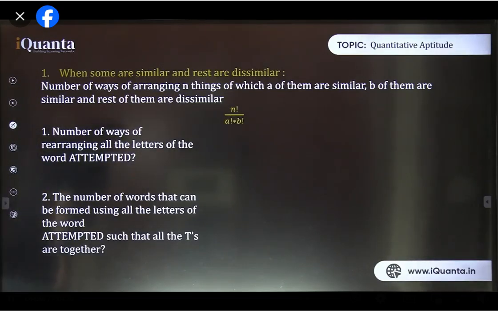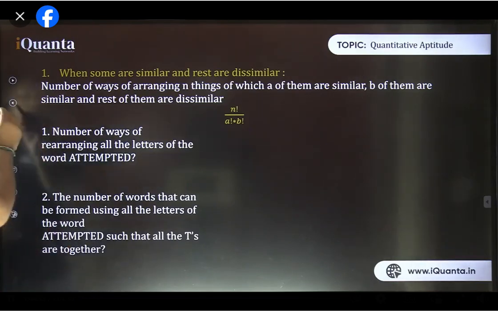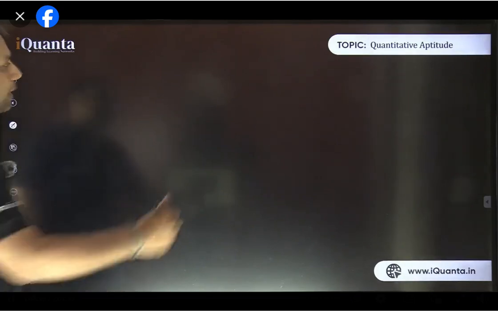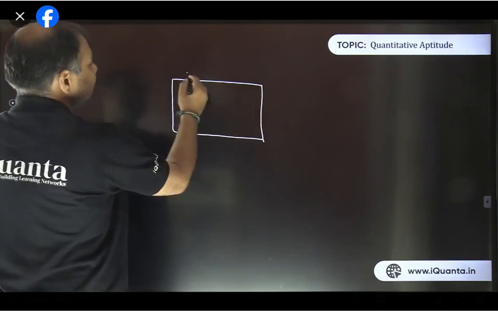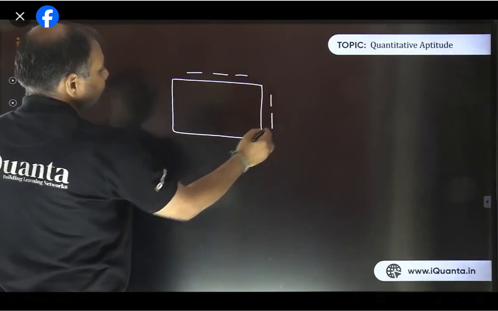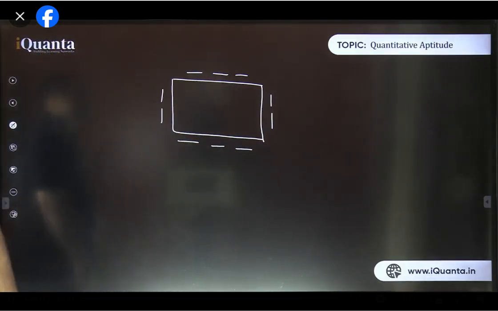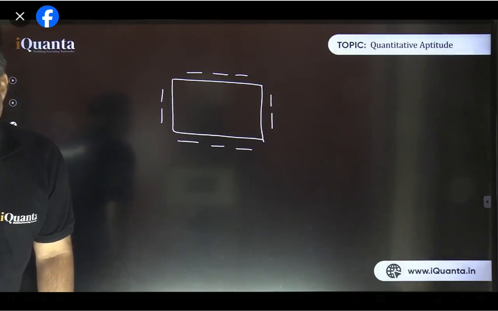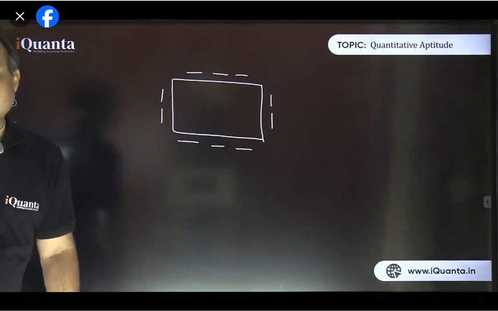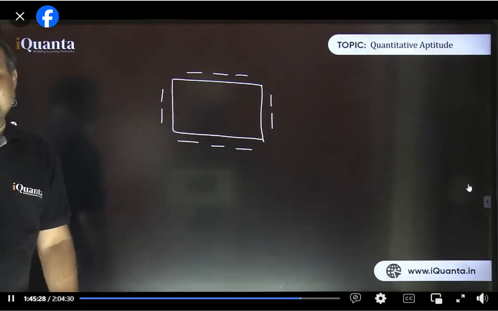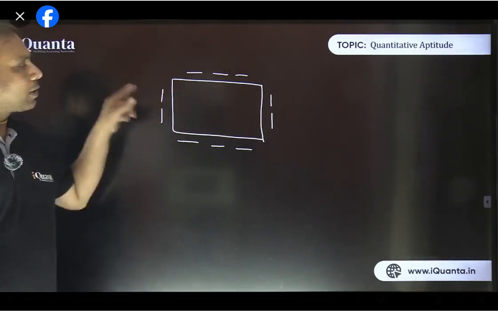Now that's a new topic, small but easy. Rashna wants me to repeat. Okay, wait. Let's repeat then. If it is a rectangular arrangement, 3 seats here and 2 here, 5, and 3 more and 2 here. Total 10 seats are there. Now tell me how many ways are there for the first person to be seated. Please be careful. It's a rectangular arrangement, 3 seats on the longer side and 2 on the shorter sides.